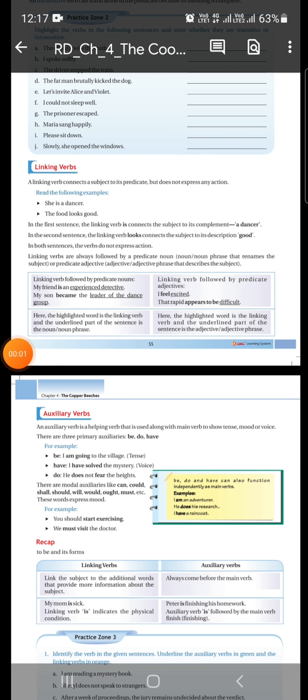So dear students, in this video we will do the types of verb. This is chapter number 4, The Copper Beeches. In the grammar portion we have already done transitive and intransitive verbs in this chapter. Now we will do, in this video, the linking verbs and the auxiliary verbs.